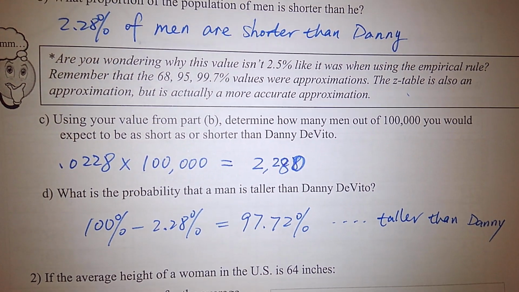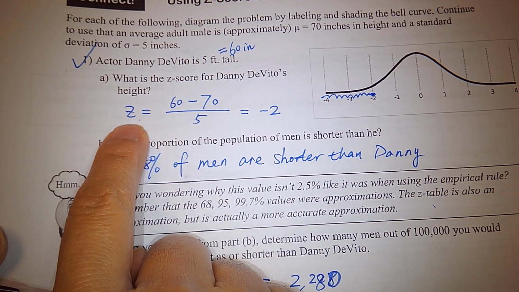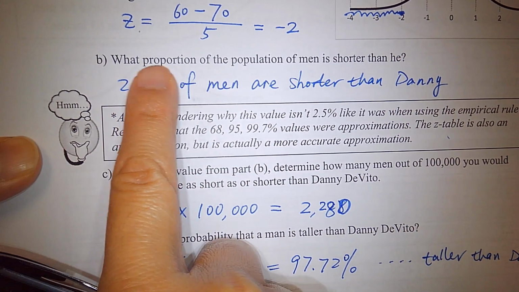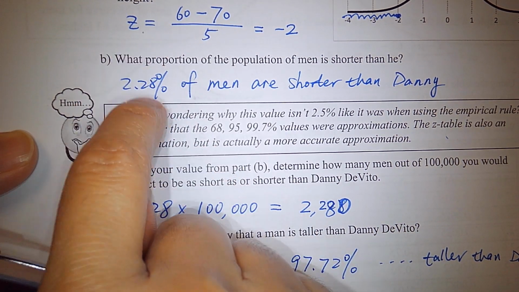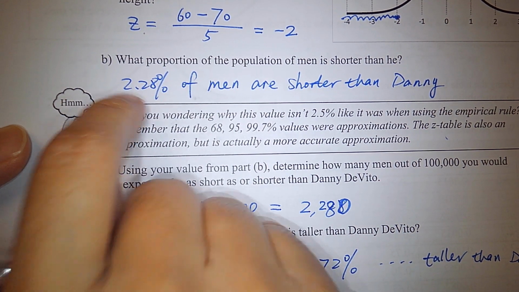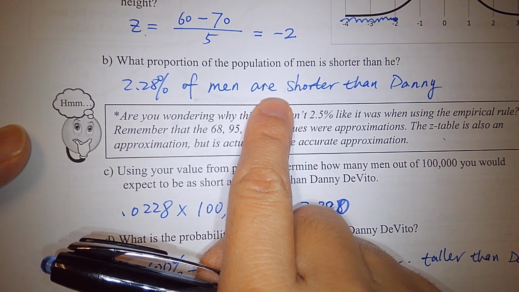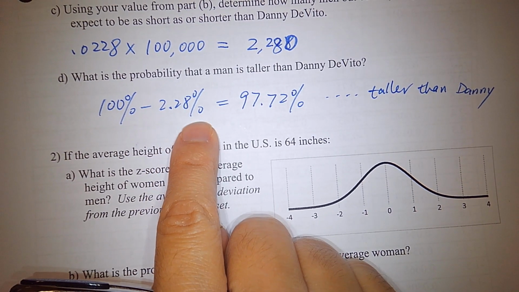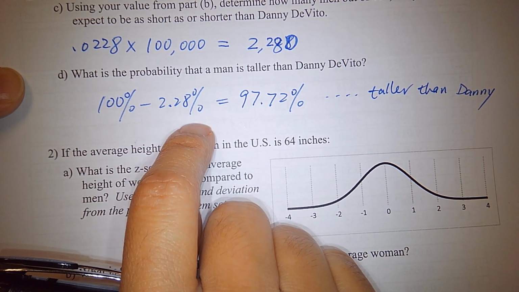Now, if we summarize the idea for a z-score problem, what's the first step? Find the z-score, right? What is the second step? Find the value in the z-score table, okay? If you understand these 2 steps, you should be able to answer most z-score problems. And be careful, the percentage given in the z-score table is for what? To the left of the given z-score. If you want to compute the percentage which is larger than, what do we do? Use 100% minus the percent given in the table, right?